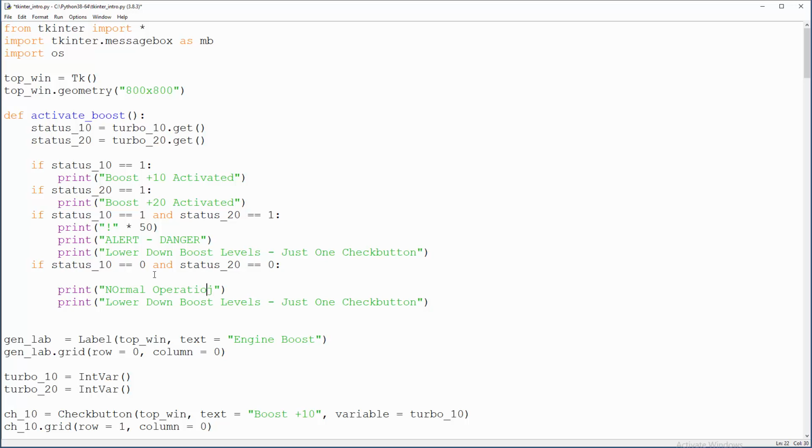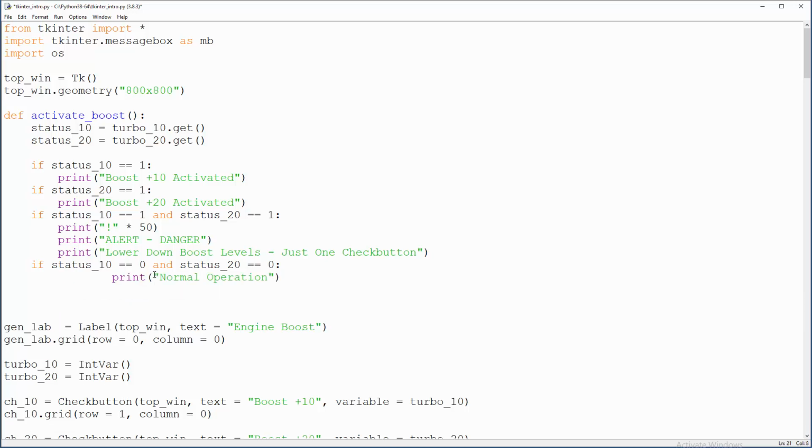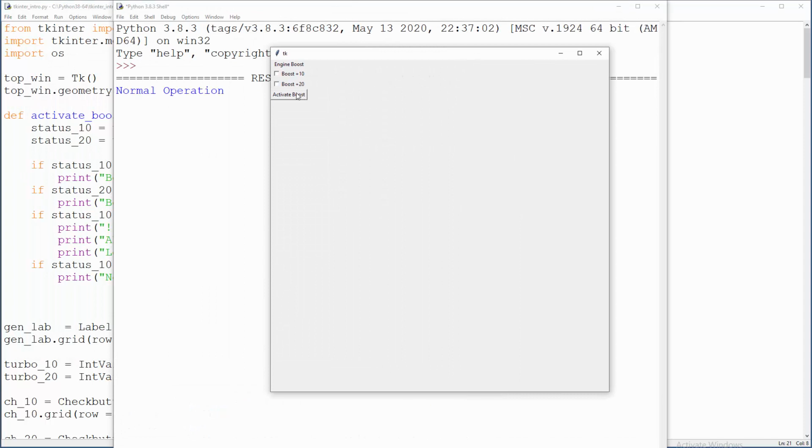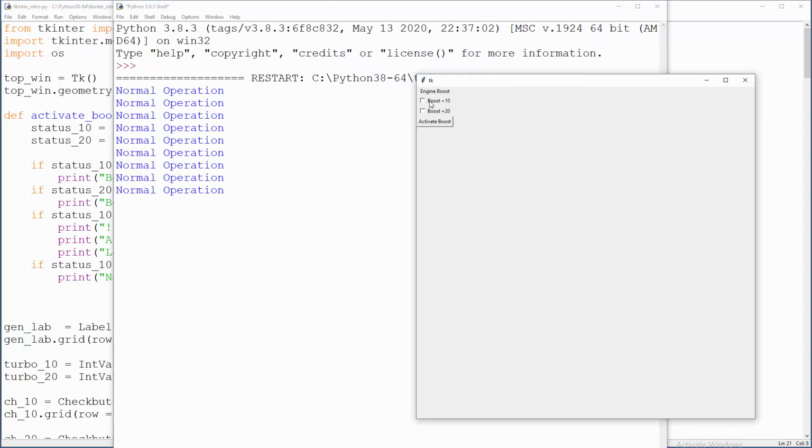Everything is fine, something like that. Right, I will delete this line. F5 and activate boost, nothing, and this thing will work.